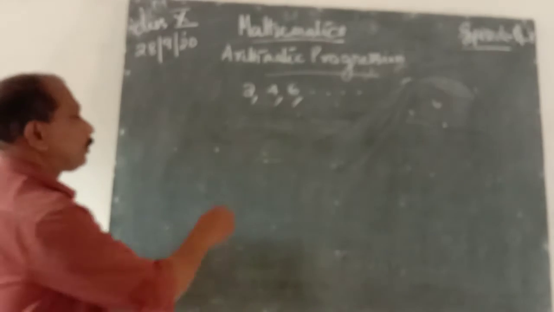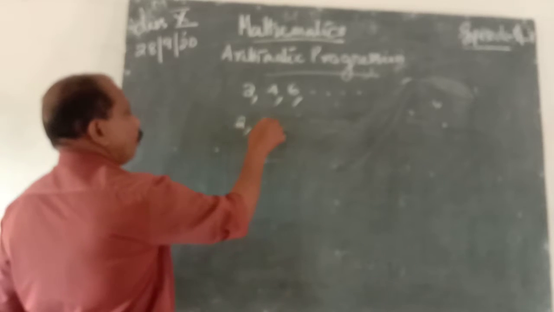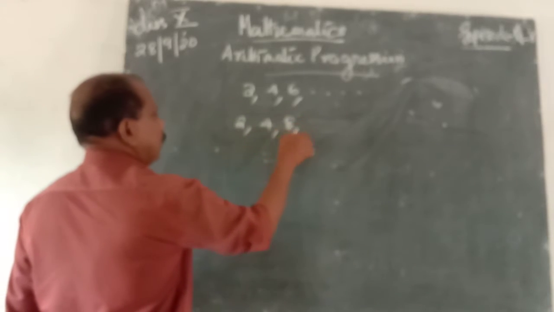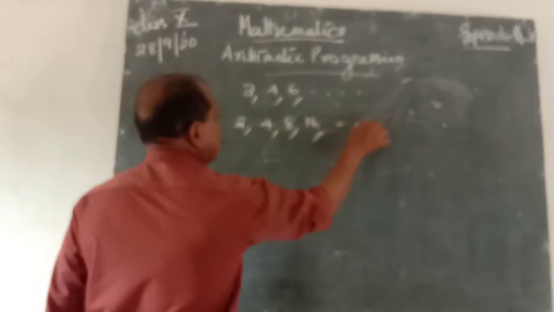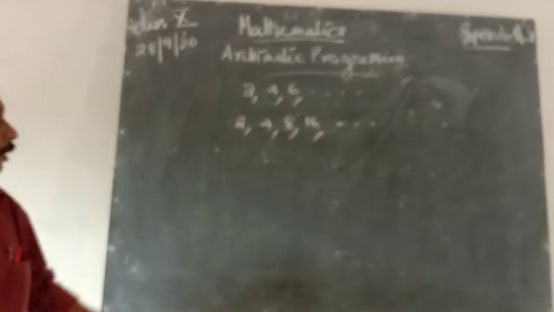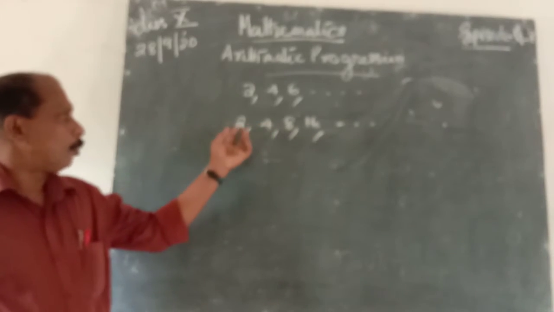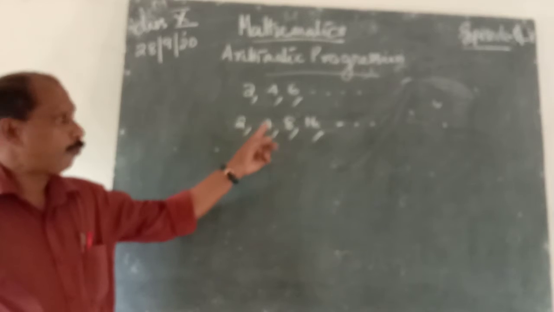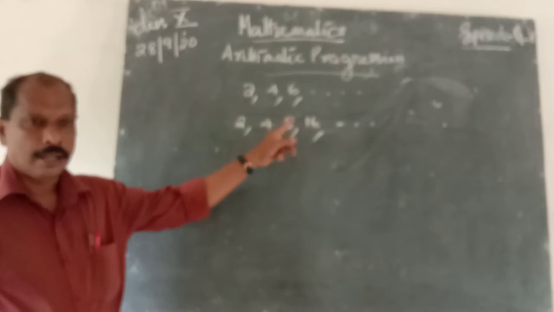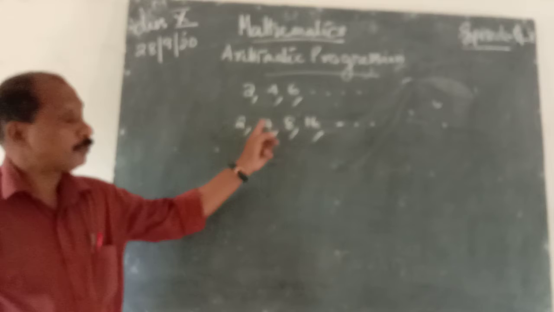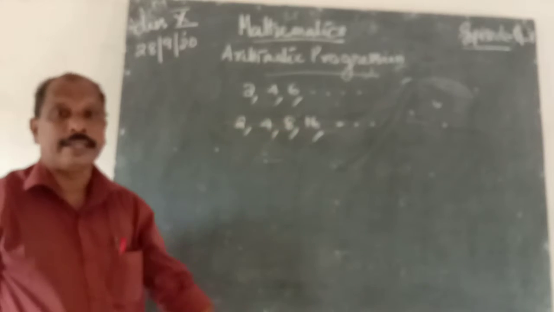Another example is 2, 4, 8, 16, etc. Therefore, in this case, 2 plus 2 is 4, 4 plus 4 is 8, 8 plus 8 is 16.